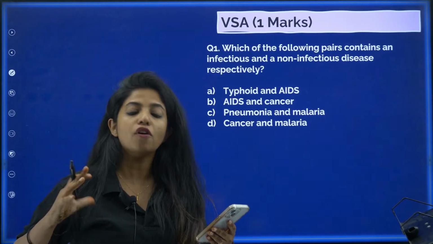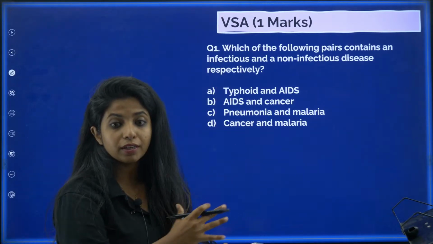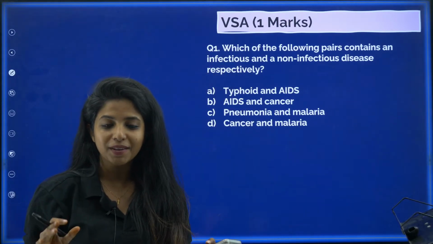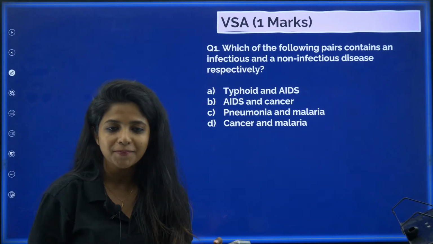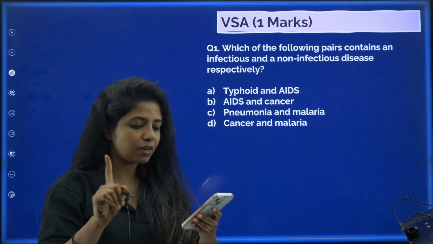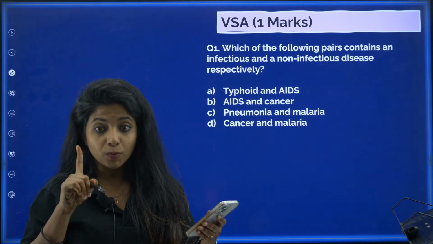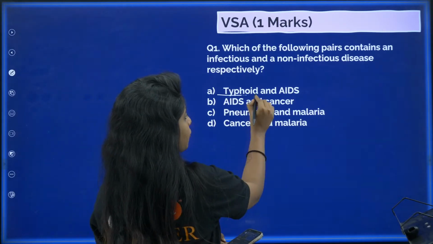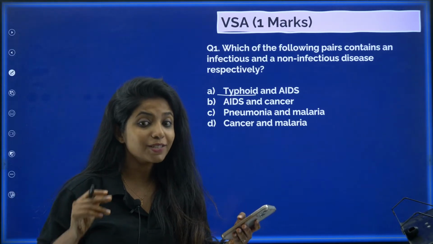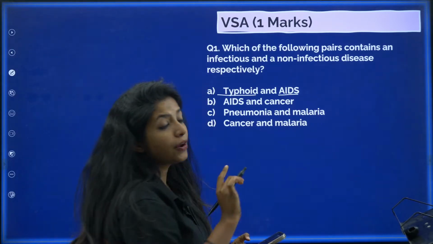Now this is something offbeat, but I am not here to ask only the questions which are put over here. I will be asking certain extra questions and it's for you to revise properly. So how is typhoid spread? I am saying it is an infectious disease and you are totally correct. You all said 1B. 1B is wrong. 1A is the correct answer. Typhoid is an infectious disease which can be passed from one organism to another. I am asking you how it is passed. And talking about AIDS, it is non-infectious.